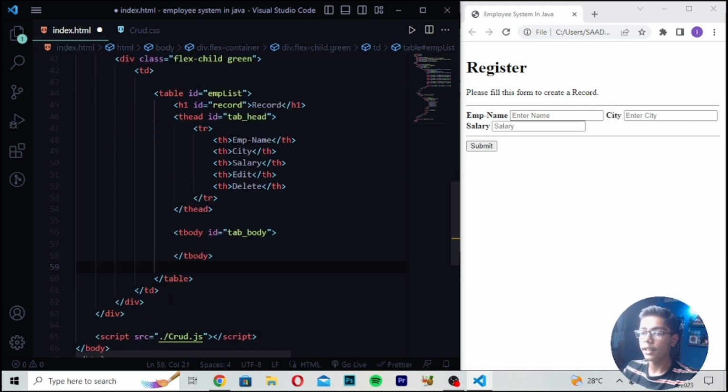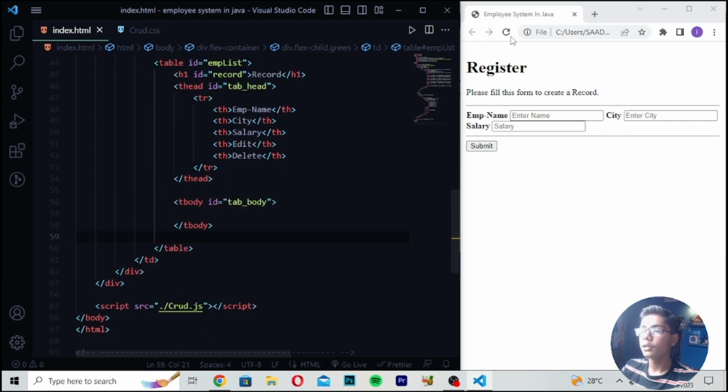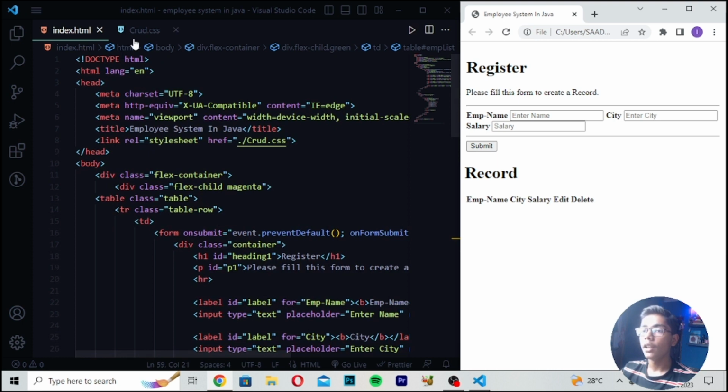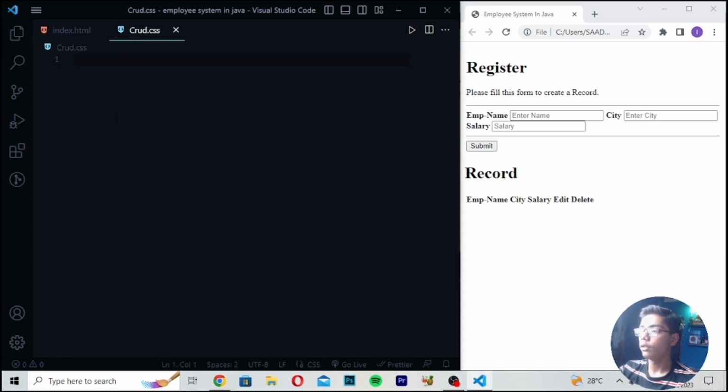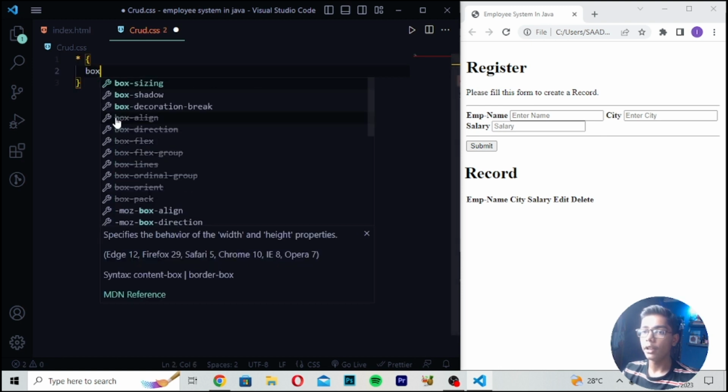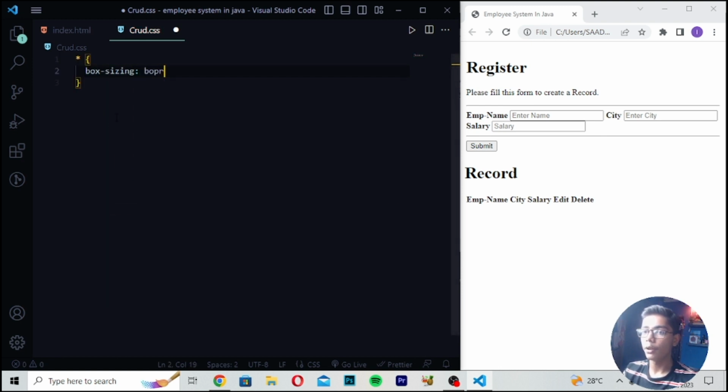You can see we have just set all these things. Then you have to save it and reload. You can see we are getting all these things here. After getting this, you have to move to this file which is called crud.css, in which we'll be writing our codes to style this. So I will be now writing here box sizing, which should be border box.